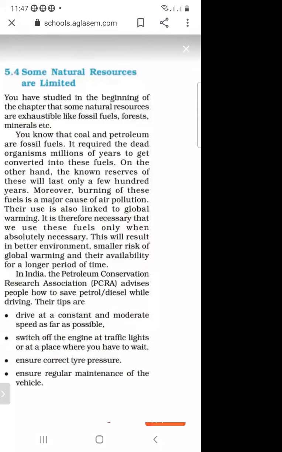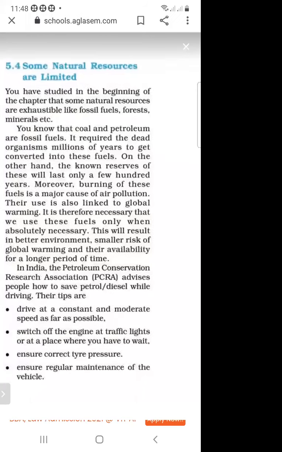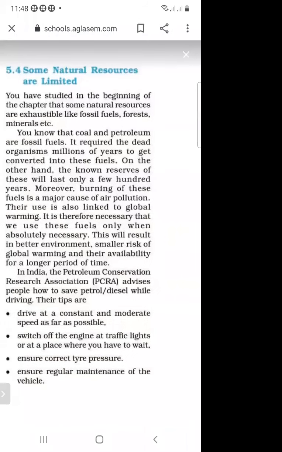Moreover, burning of these fuels is a major cause of air pollution. When these types of fuel burn, they create air pollution, and due to air pollution, it will create global warming. It is therefore necessary that we use these fuels only when absolutely necessary. This will result in a better environment, a smaller risk of global warming, and their availability for a longer period of time.